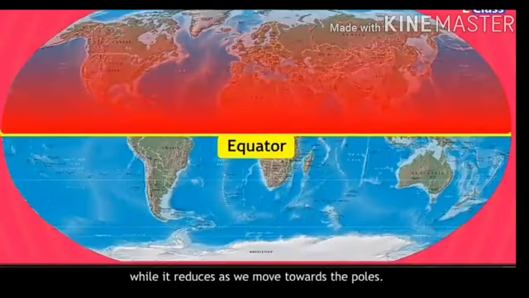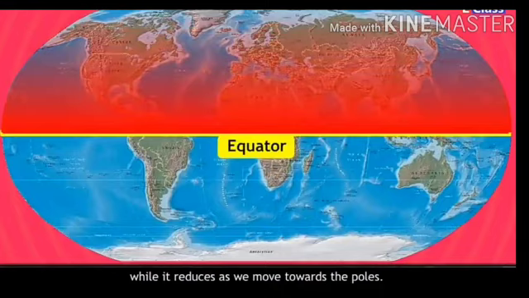Absolute humidity is higher in the equatorial areas, while it reduces as we move towards the poles. The distribution of land and water on earth and the seasons also affect absolute humidity. Now students, absolute humidity has nothing to do with the temperature. Whatever may be the temperature, absolute humidity is measured on the basis of where it is placed. For example, in coastal areas the absolute humidity is high, and in the interior areas it is lower. I hope this point is clear.